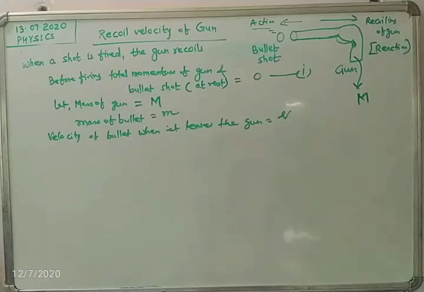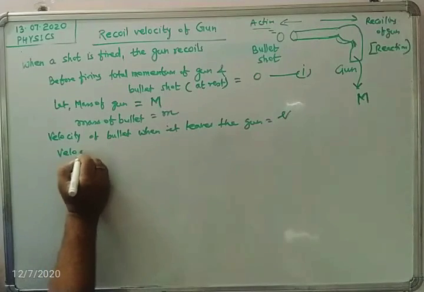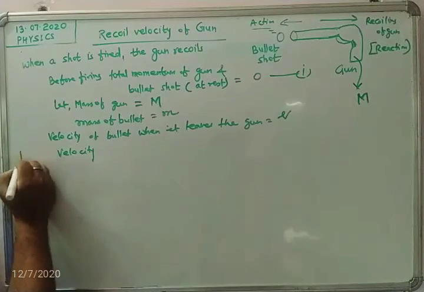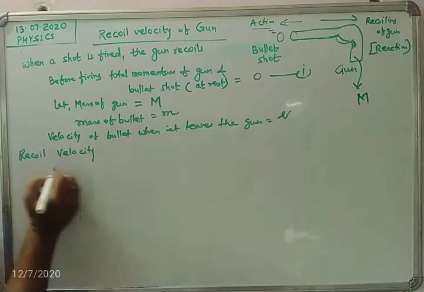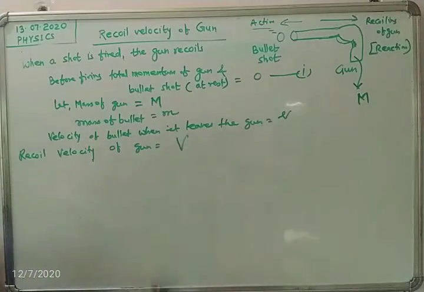Now the velocity of recoil, that means the reaction on the gun, the recoil velocity of the gun, is capital V.